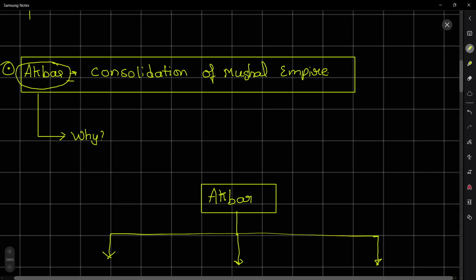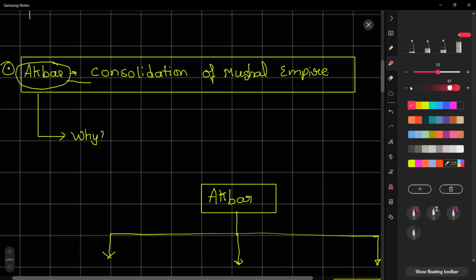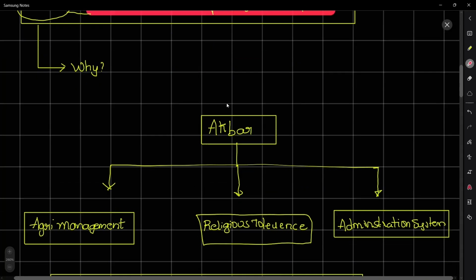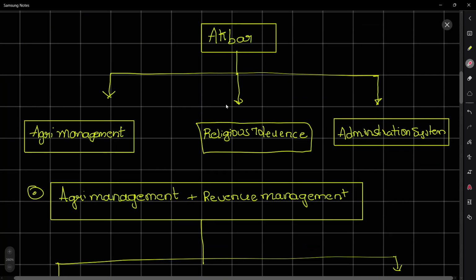Under Akbar's regime, the consolidation of the Mughal Empire was prosperous, like heaven, where every region he found, he merged into the Mughal dynasty with war or with other means. He is so important because of various revolutionary resolutions he took. First is agricultural management, because agriculture was the prime income source for many Indians.